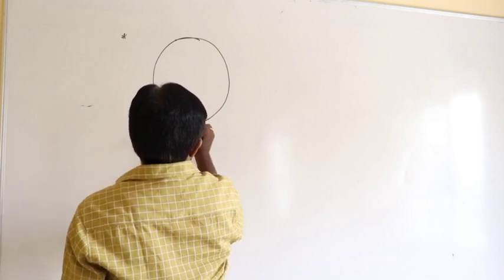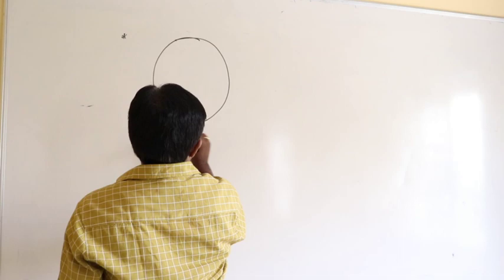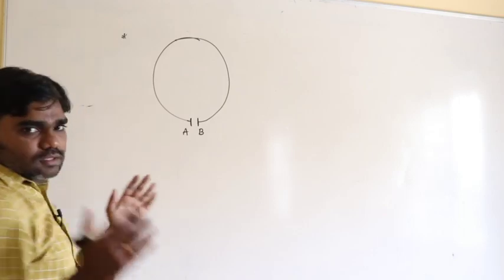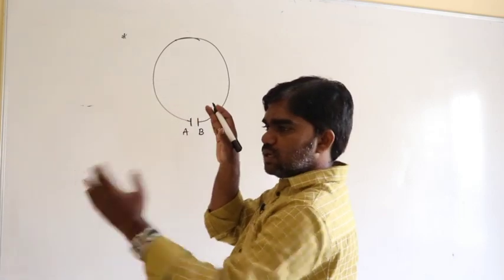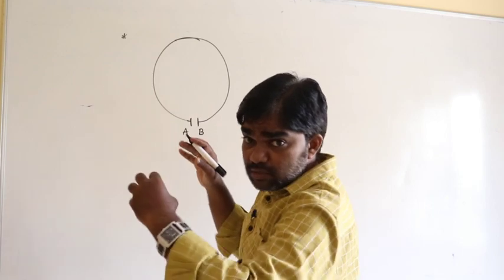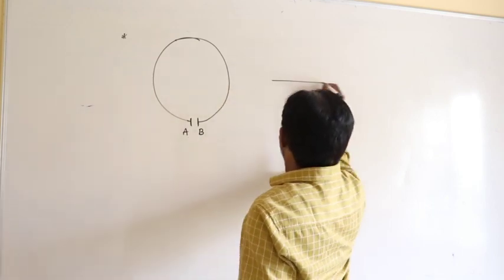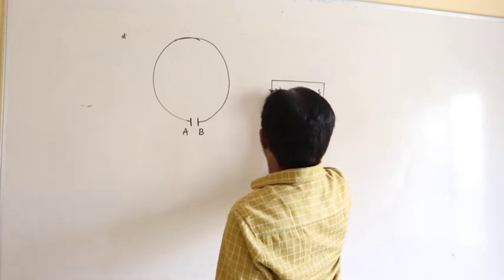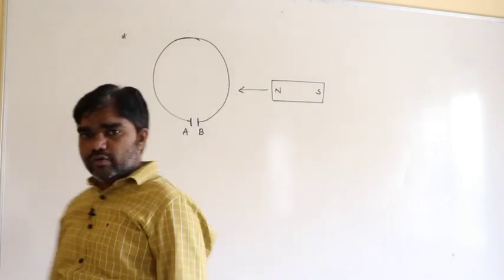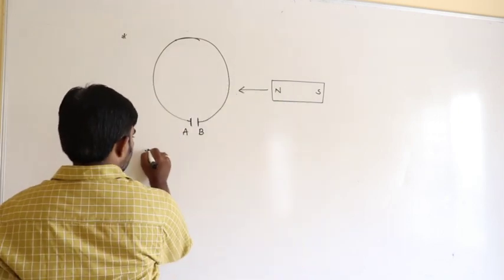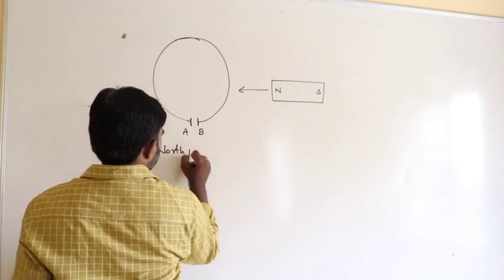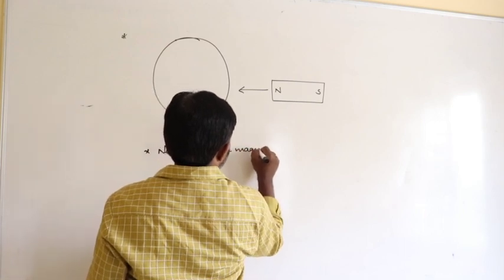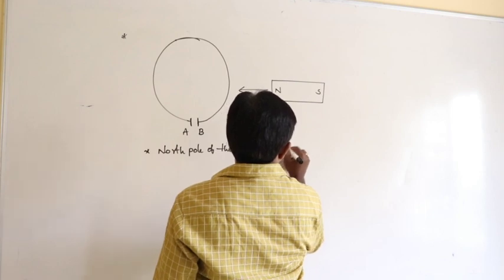These are the terminals, let us say A and B. So this coil will be like that, and the magnet is approaching the coil. See here, the north pole of the magnet is approaching the coil.